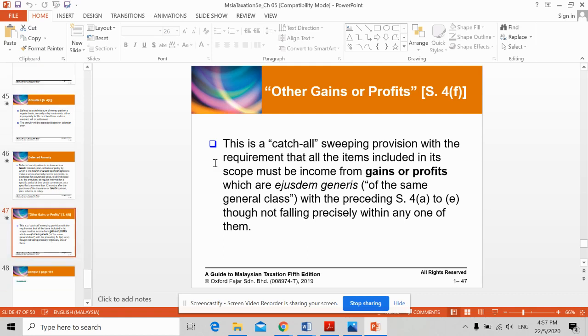All right, last but not least is Section 4F, other gains or profit. We call it a catch-all sweeping provision, which means if that particular gain or profit does not belong to Section 4A until 4E, we can put that particular gain or profit under 4F.